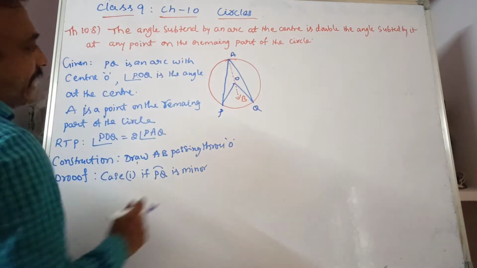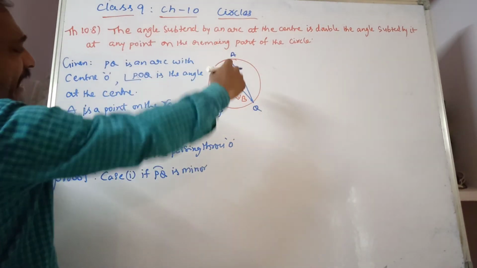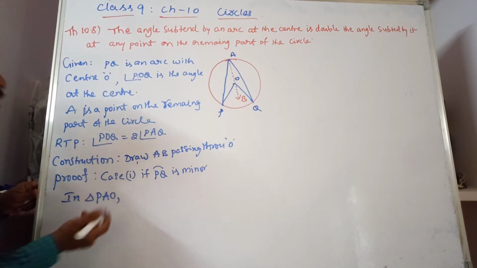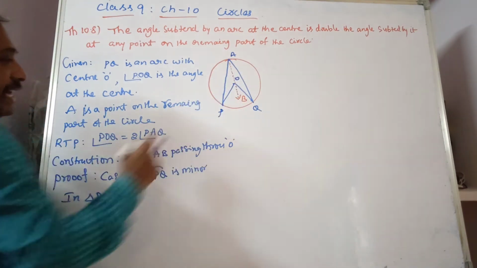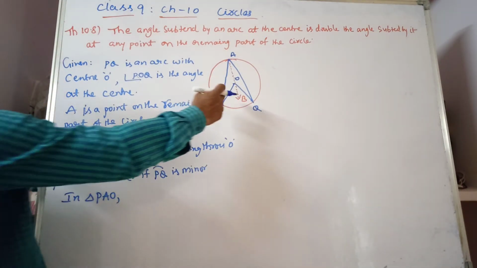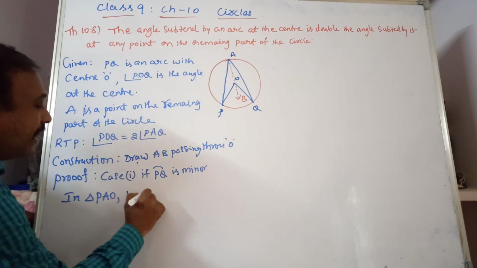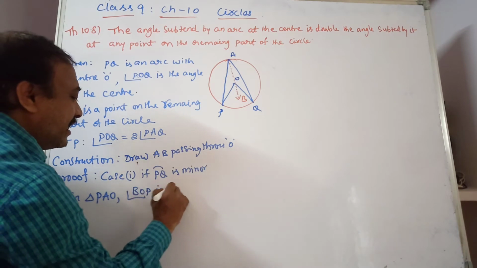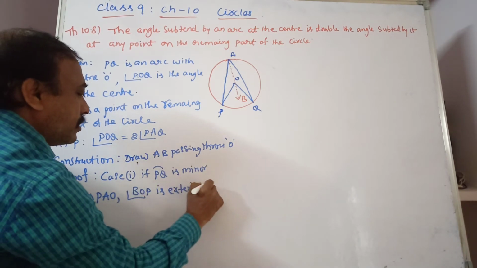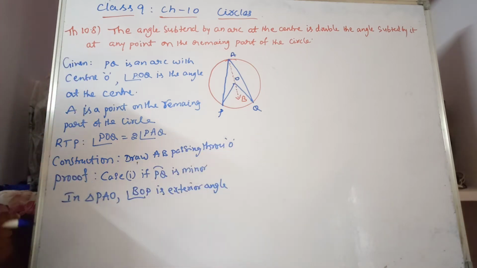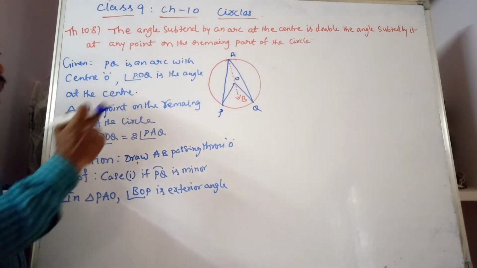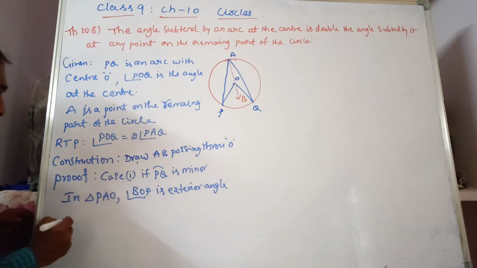Now you see here in triangle PAO, what do you call angle BOP for the triangle? Yes, you are right, it is an exterior angle. As we know, the exterior angle is equal to the sum of the two interior opposite angles. Observe it.